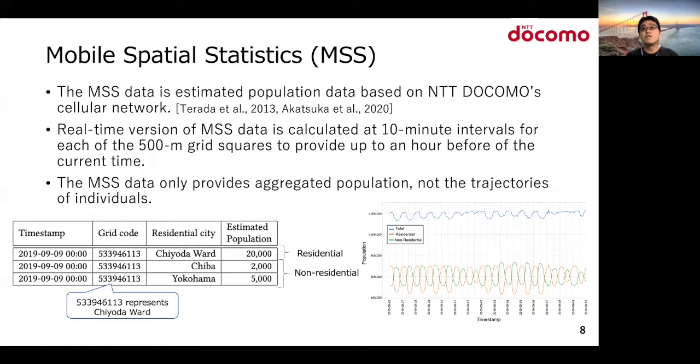Real-time version of MSS data is calculated at 10 minute intervals for each of the 500-meter grid squares to provide up to 1 hour before the current time. The MSS data only provides aggregated population, not the trajectories of individuals, to protect user privacy. An example of MSS data is shown in this figure. The details are described in last year's Spatial paper by Agaska et al.